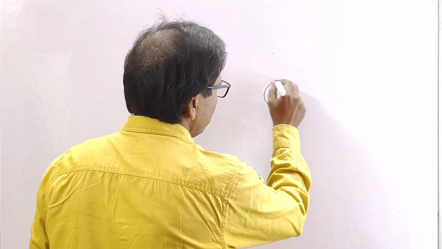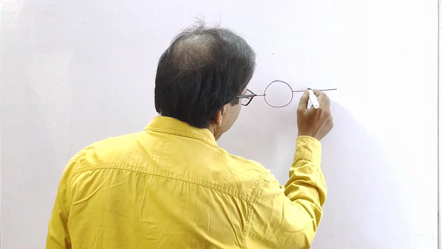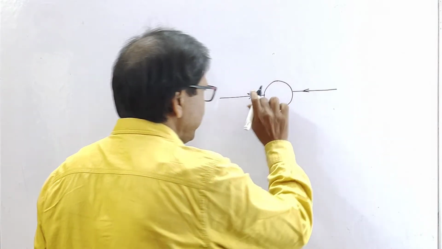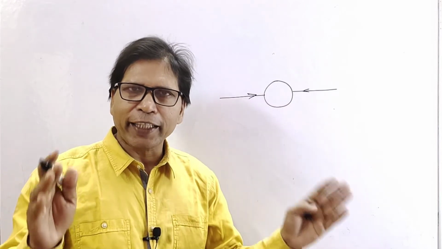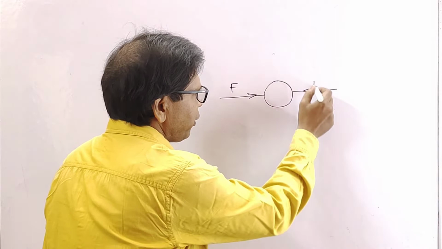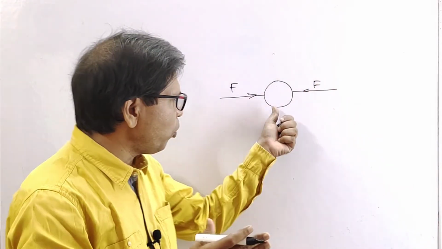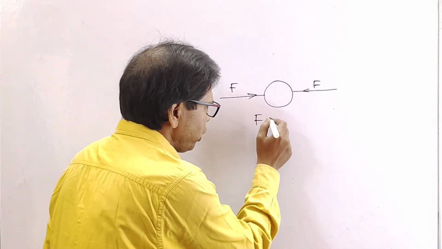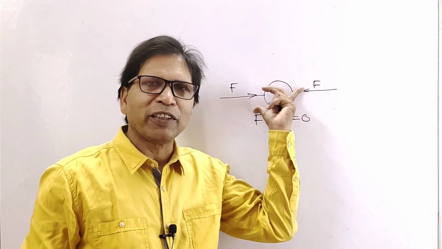Okay? Now the balanced and unbalanced force. First of all, balanced force. Look at this. If two or more forces act on a body in such a way that the net force acting on the body is 0. Look at this. Suppose this force F and this force F, these two forces act in opposite directions on the body, the net force is equal to 0. These forces are called balanced forces.